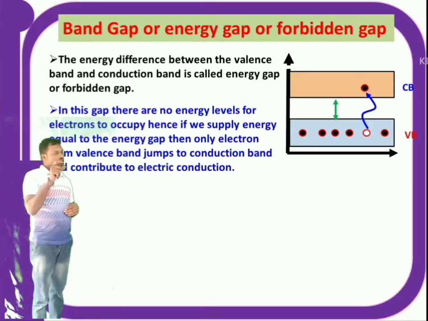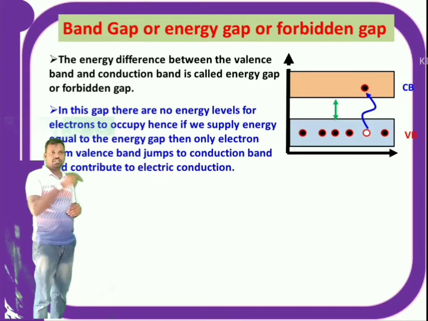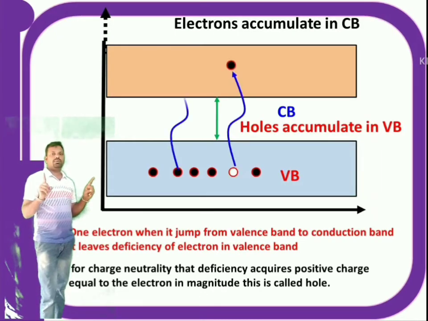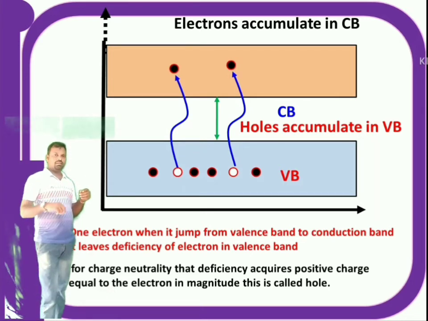When an electron leaves the valence band, it creates a deficiency of electron, called a hole, which acquires positive charge. Now holes are there in the valence band and electrons are there in the conduction band. In the valence band, the electron which is nearer to the hole can fill this hole. When that electron jumps into this hole, hole and electron get neutralized and it creates another hole.